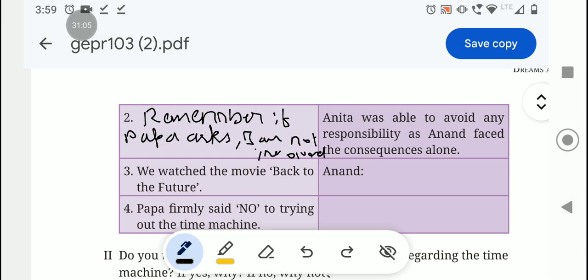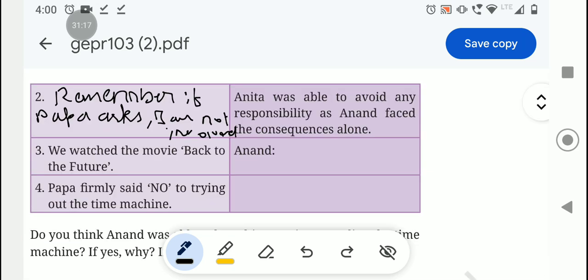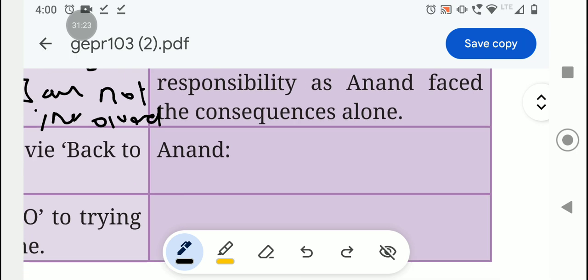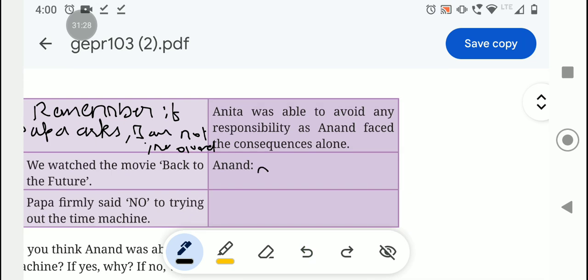Next, we watched the movie Back to the Future. The effect: Anand decided to invent the time machine.